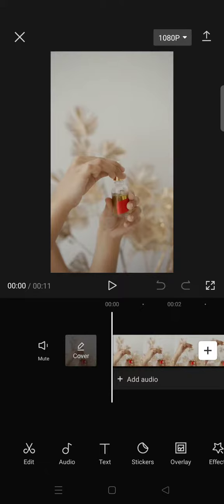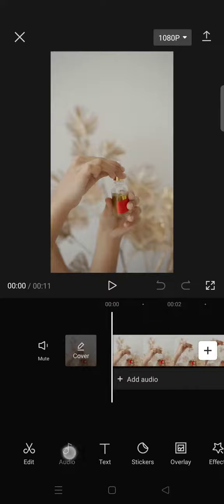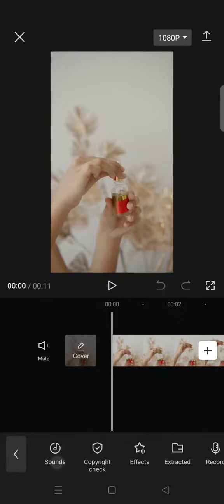So on today's video, I'm gonna show you how to find and use the rain and lightning sound effect to your videos in CapCut. So if you are in need of the rain and lightning sound effect, here's how to find it on CapCut. First, you need to go to the audio menu at the bottom, click on sound.